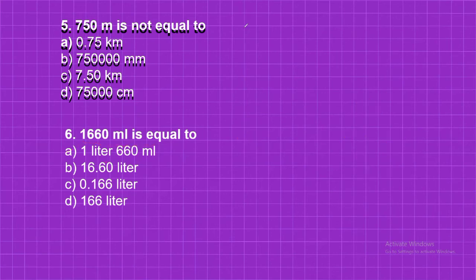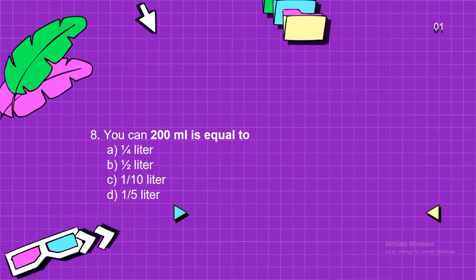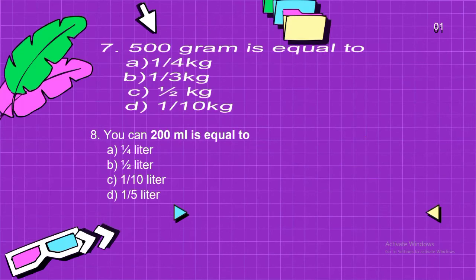Now the next question will be question number 7. 500 gram is equal to. Now you need to convert 500 gram into kilogram, because all the units given are in kilogram. You can see this is kilogram, this is also kilogram, this is also kilogram. In that case you need to convert gram into kilogram. You know very well, 1 gram is equal to 1 upon 1000 kilogram. So if you want to convert gram into kilogram, you need to divide by 1000.